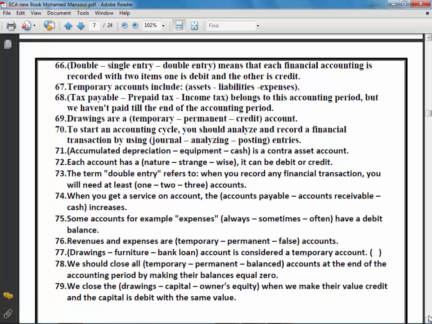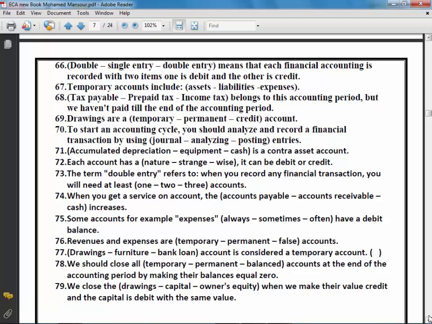Question number 71. Accumulated depreciation, equipment, or cash is a contra asset account? Of course, accumulated depreciation is a contra asset account. For example, fixed assets such as equipment and cars have accumulated depreciation as a contra asset. The right answer here is accumulated depreciation.